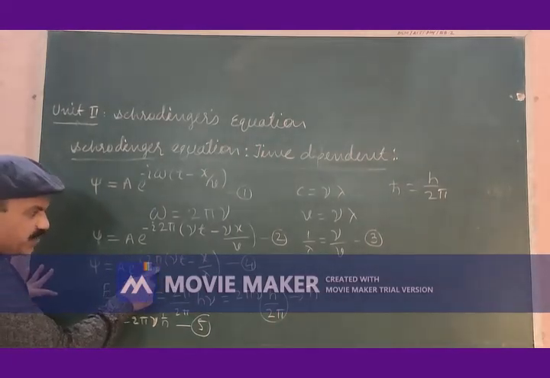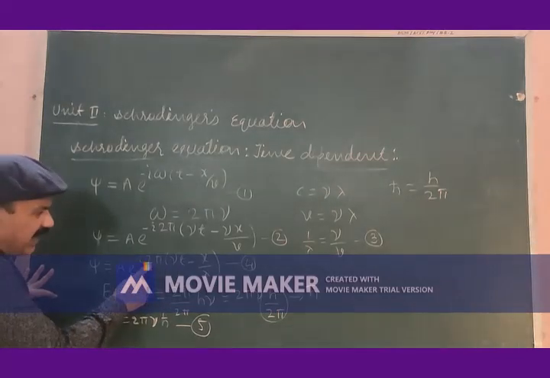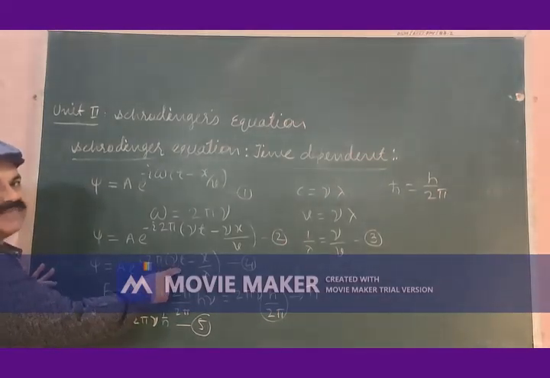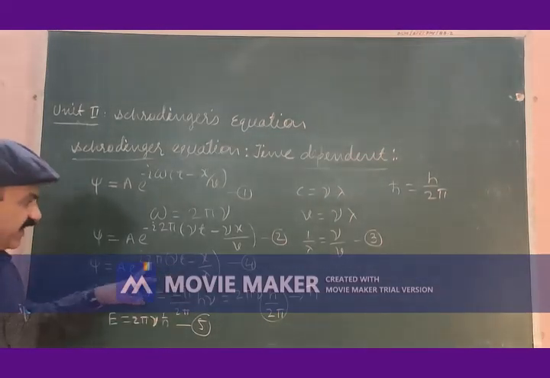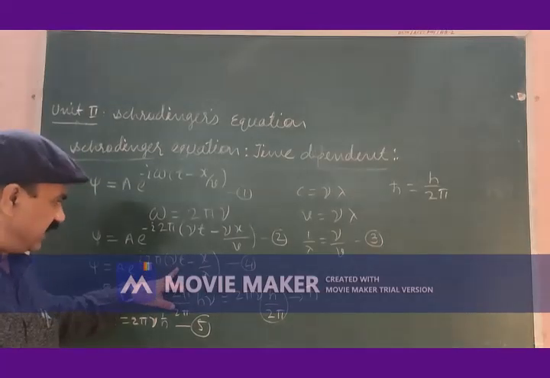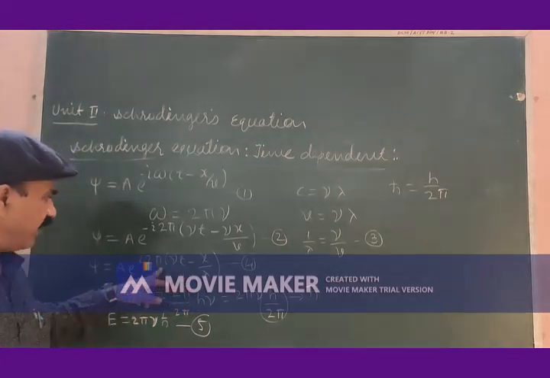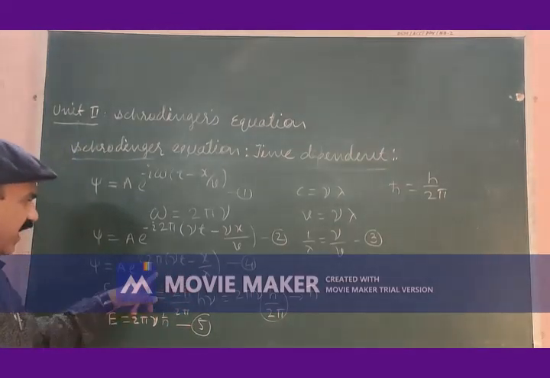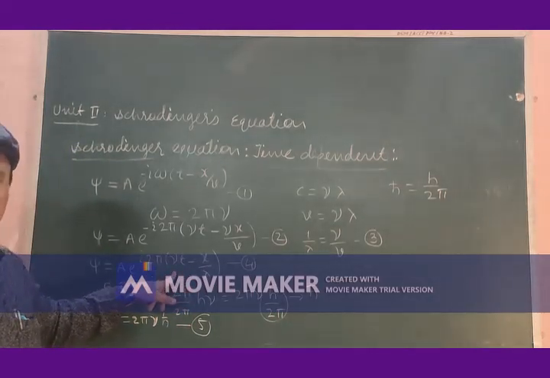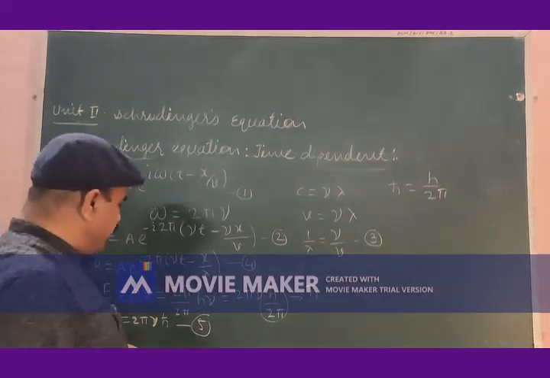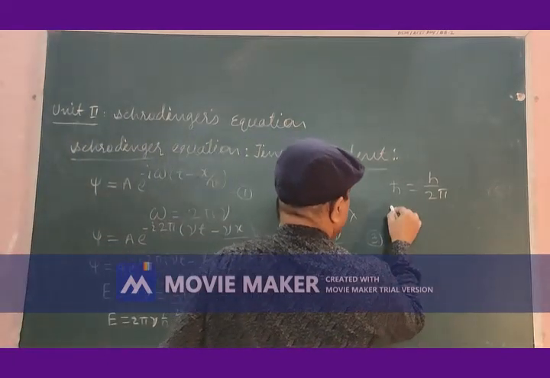If I take this 2 pi inside, in the first term, I will have 2 pi nu times t. And therefore, from equation 5, I have to get the value of 2 pi nu.